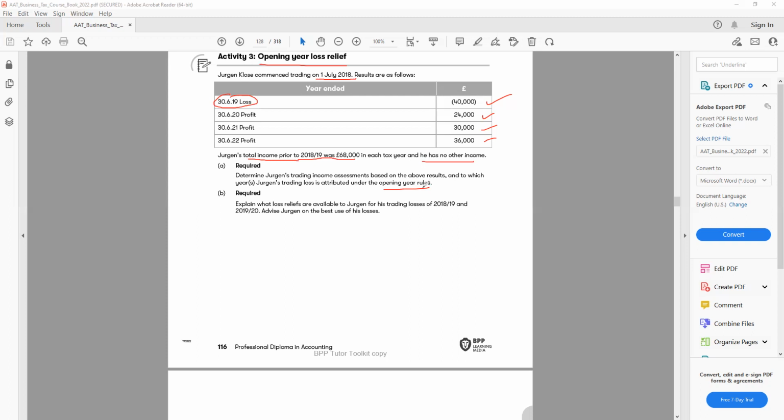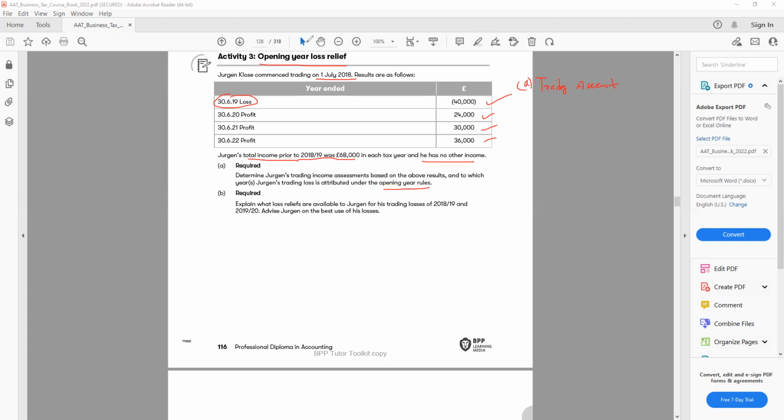But before that, we need to understand how we do the trading assessment. Now, the trading assessment is all about the rules for the business, the way we did for the opening year rules before. Here we need to know how much profit or loss they're making based on each tax year. For example, let's have a look. The first one, trading assessment. Any tax year, remember that you always start from the day he starts the trading, and you have to stop on 5th of April.